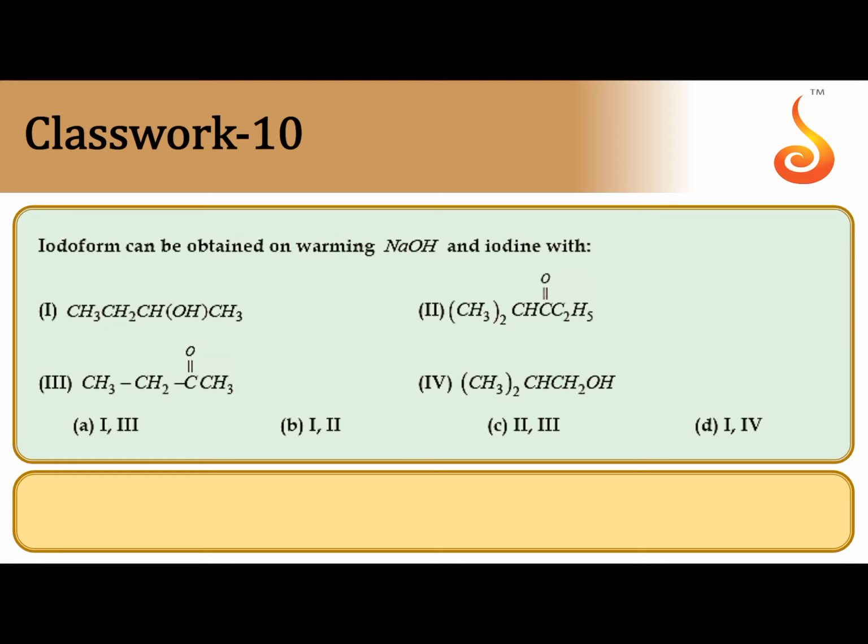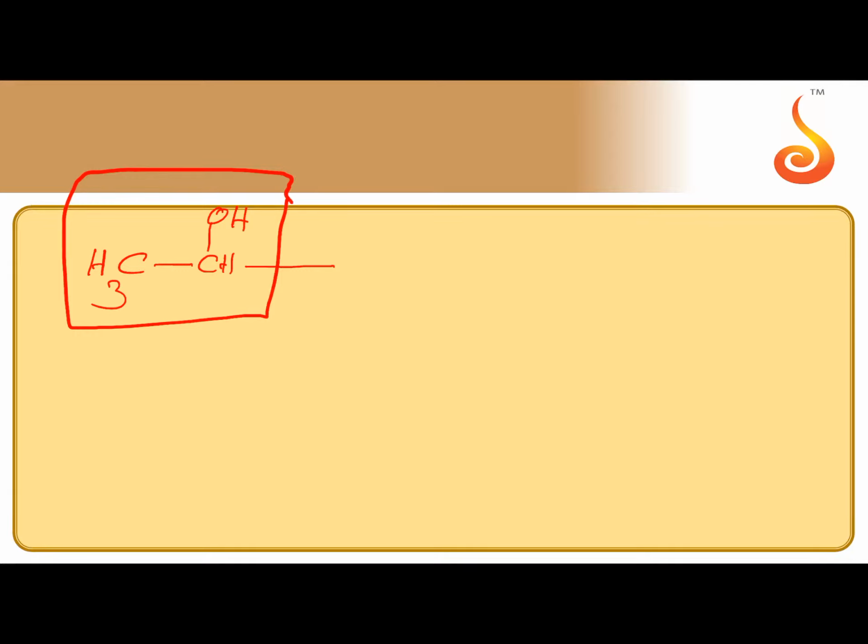Iodoform can be obtained on warming sodium hydroxide and iodine with. So this is very important question. What type of compounds can give iodoform test? Remember, CH3CH(OH). The alcohol containing this type of group can react with iodine in the presence of base to give iodoform, yellow colored precipitate.